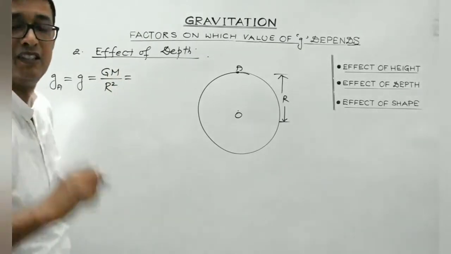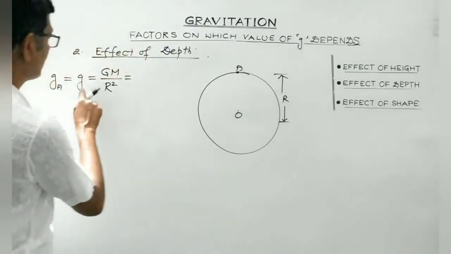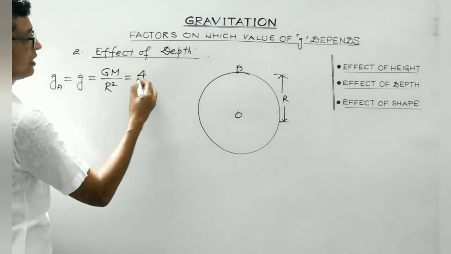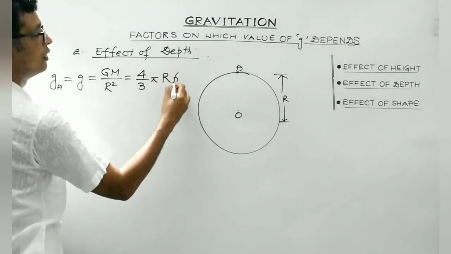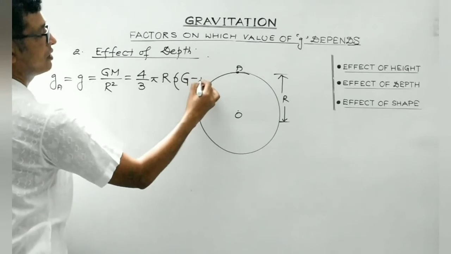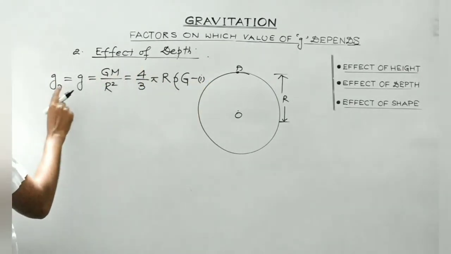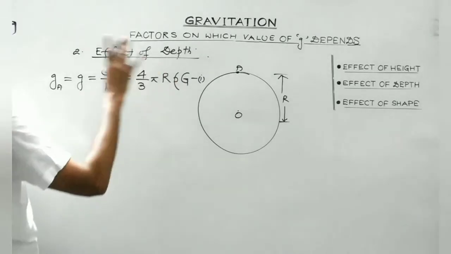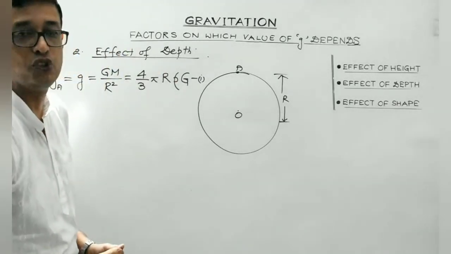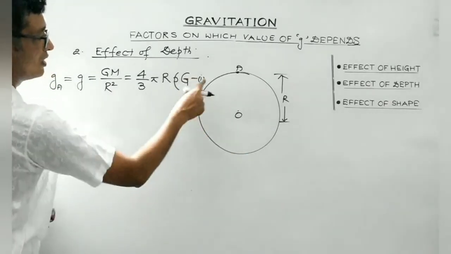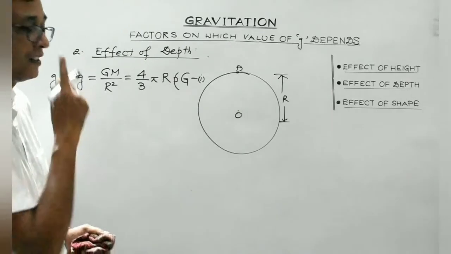And students, remember, in terms of density of the Earth, the value of acceleration due to gravity can be written as 4 by 3 pi r rho G. Just now we have discussed this, isn't it? In terms of density of the Earth, the value of acceleration due to gravity is written as 4 by 3 pi r rho G. Rho is the average density of the Earth, G is the universal gravitational constant, r is the radius of the Earth, right?